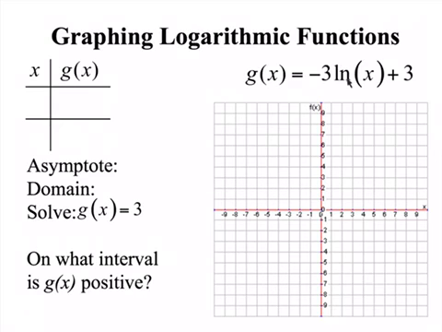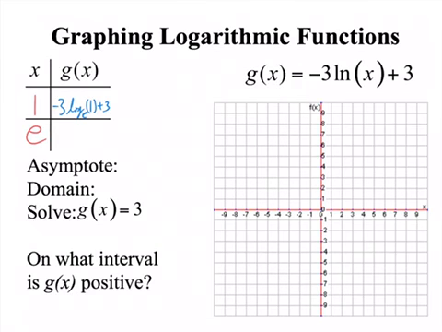Well, the base of ln is e, so I'm going to put in e, and I'm also going to put in 1 because there's no horizontal shift. So 1 and e are my two numbers I'll put in. When I plug those in, let's see what I get. I get negative 3 log base e of 1 plus 3.